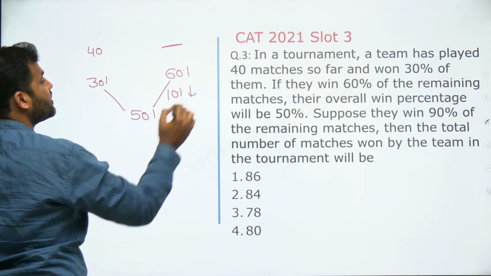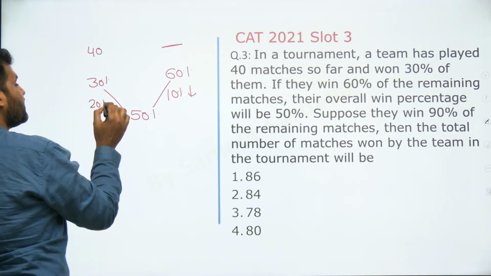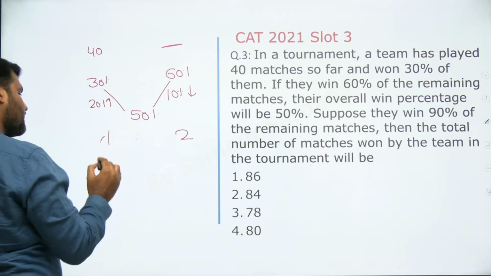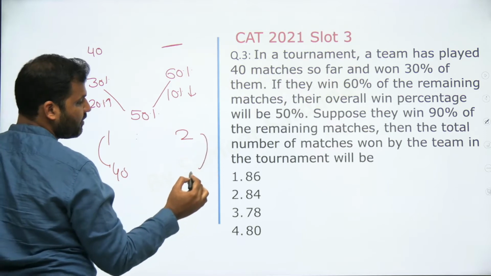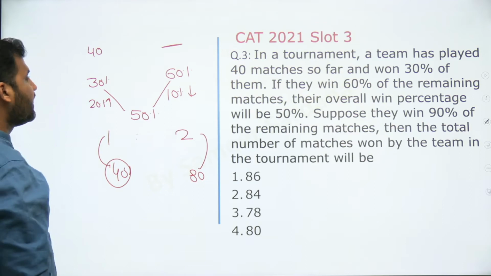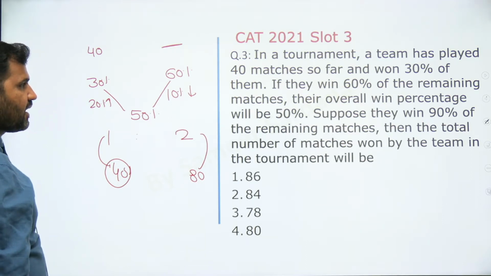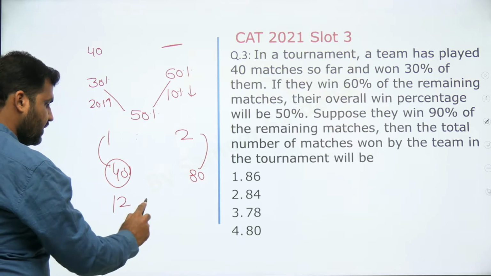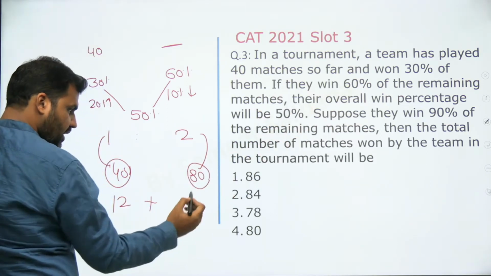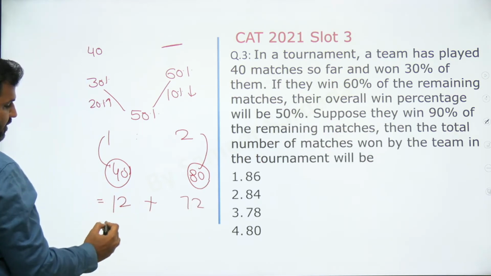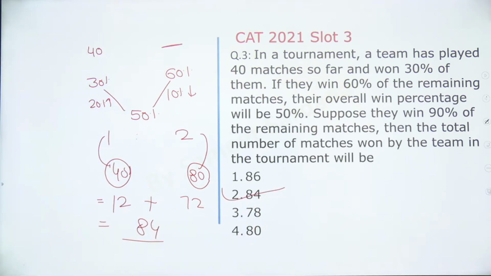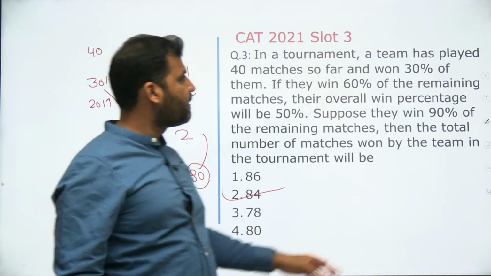तो कब लगाओगे weighted average? किस लिए पढ़ा था? Right, 20% increment. So see that this value will be in the ratio 1:2. 1 के सामने 40 matches, 2 के सामने the number of matches would be 80. Right, 40 matches में 30% का winning percentage है. So 12 matches win किए. Question says कि remaining matches में winning percentage अगर 90% हो, that means 72, the total number of winning matches will be how much? It will be 84. Answer would be second option. B would be the correct answer, right? Very easy.